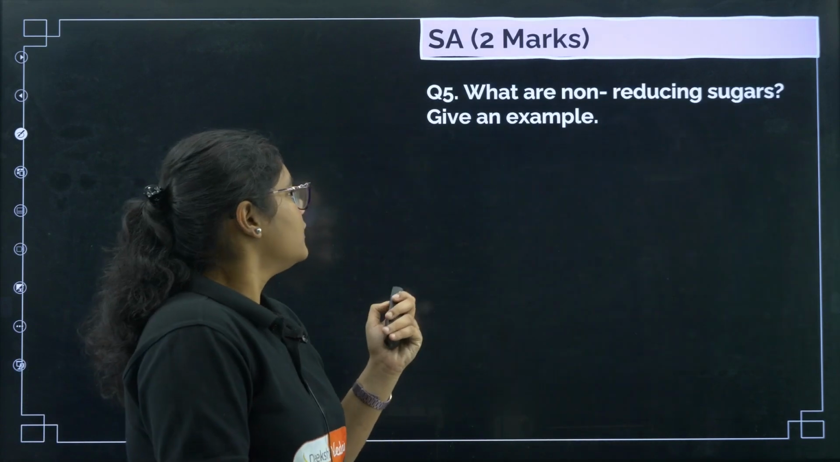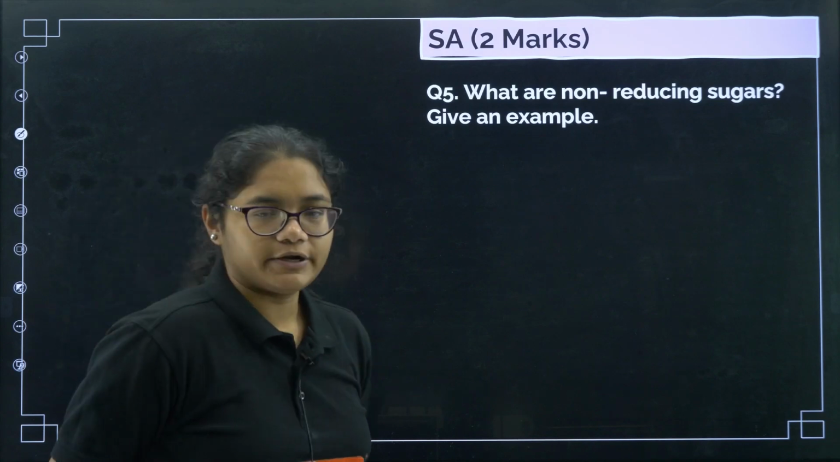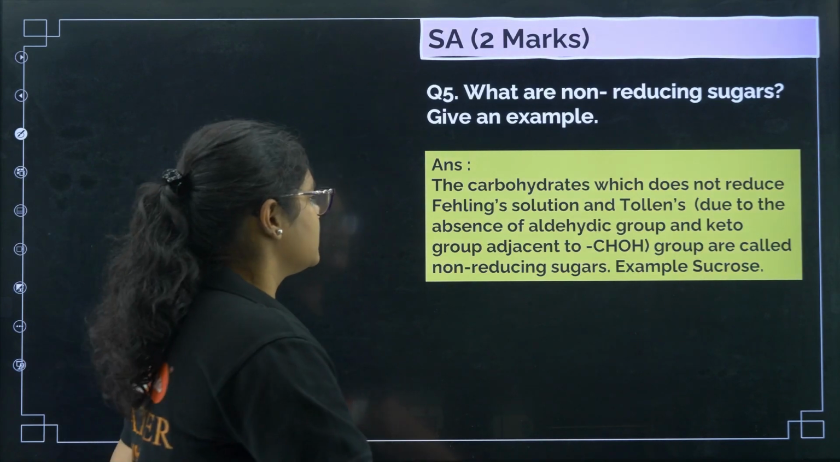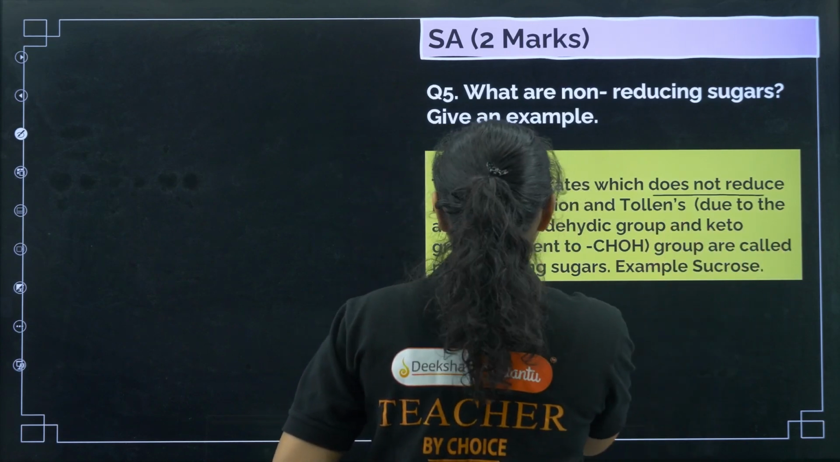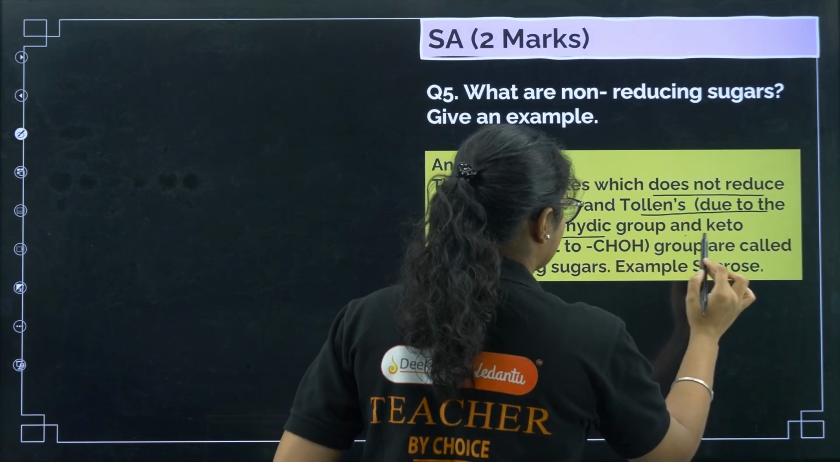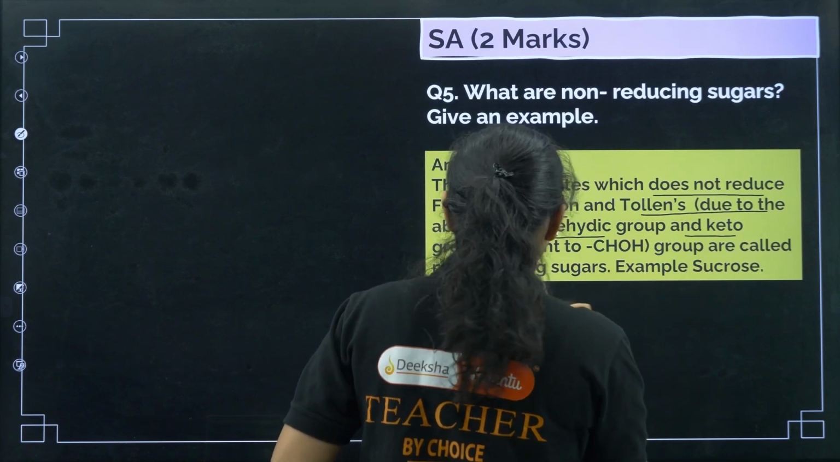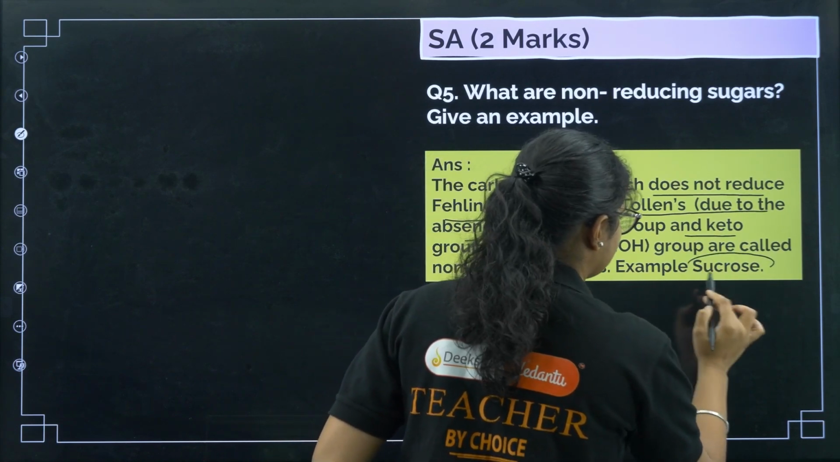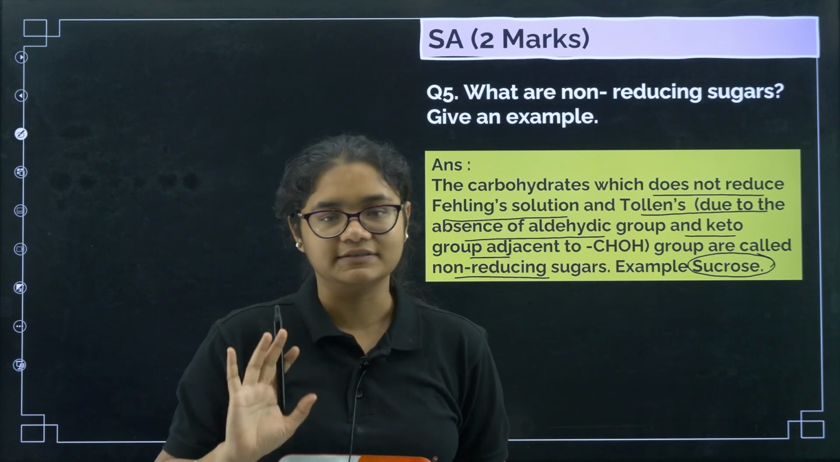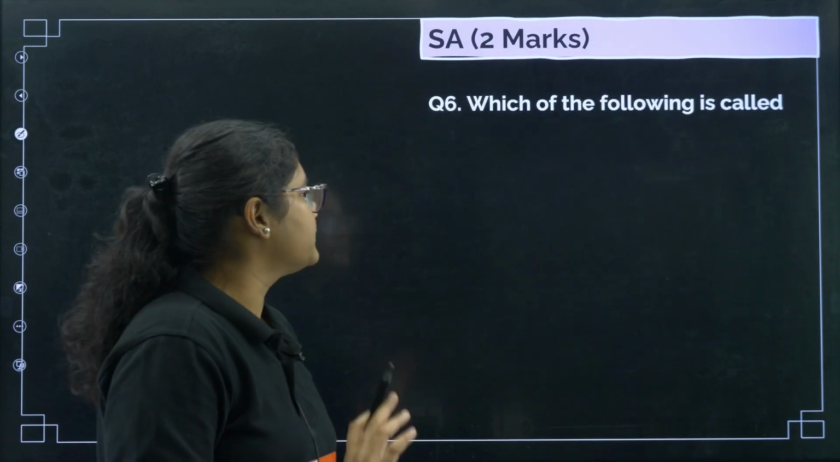Okay. Next, question number 5. What is non-reducing sugar? Give an example, very opposite to that. So here the carbohydrates which do not reduce the Fehling's solution and Tollens reagent due to the absence of aldehyde group and keto group are called non-reducing sugar. Example is sucrose. So you should be very, very particular about the examples here. Clear?